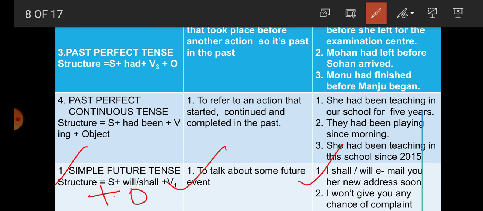For example, number 1, I will or I shall email you her new address soon. So students, what does this indicate? This indicates the future event, that I will email you her new address. Now, next one, I won't give you any chance of complaint. I won't give you means I will not. This is the negative of will. So this indicates what? A future event, that in future I won't give any chance of complaint.